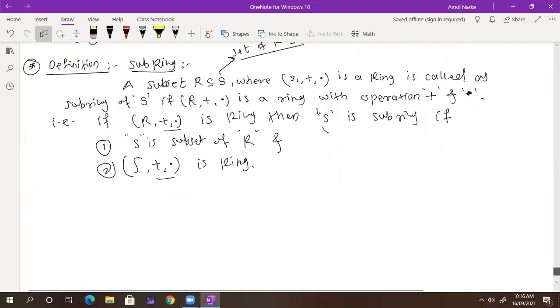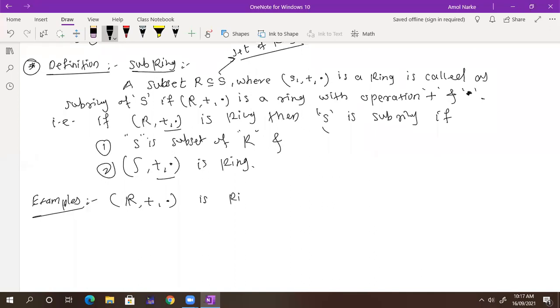Any example that comes to your mind? Suppose I have (R, +, ·) is a ring.